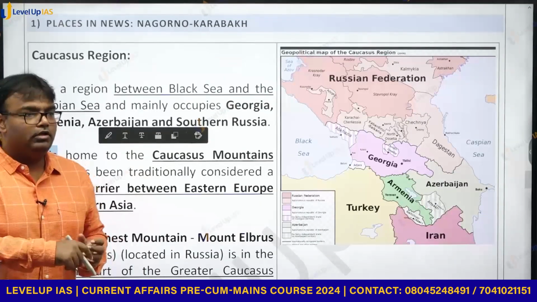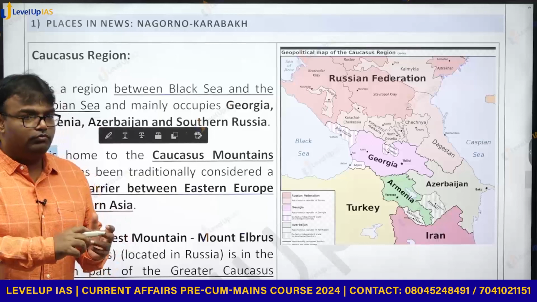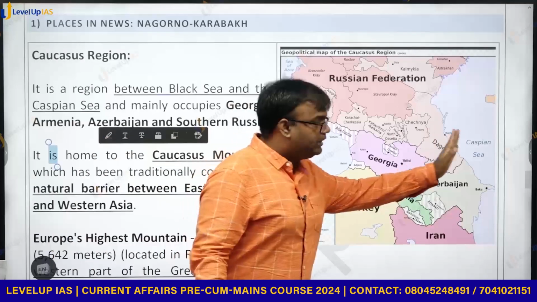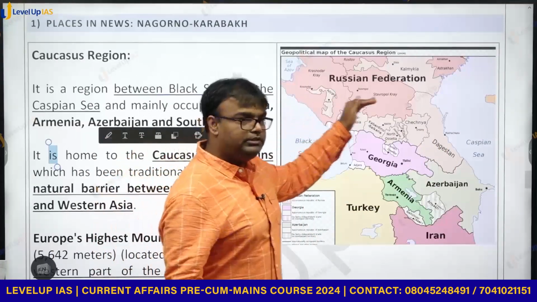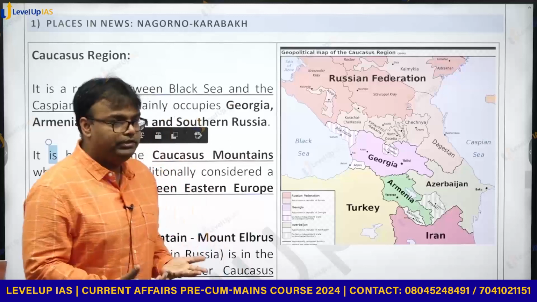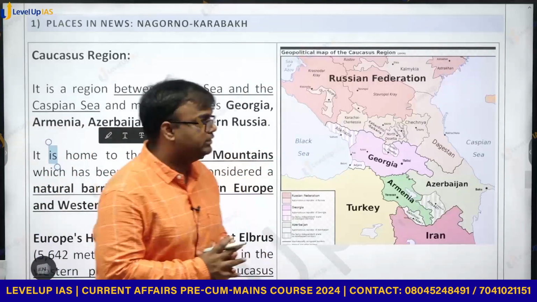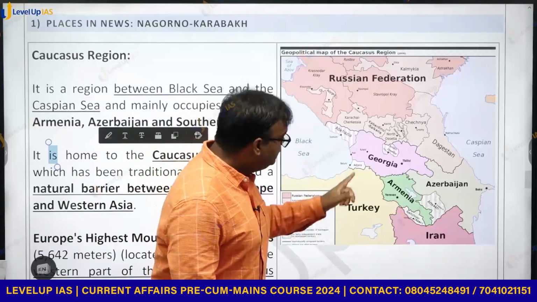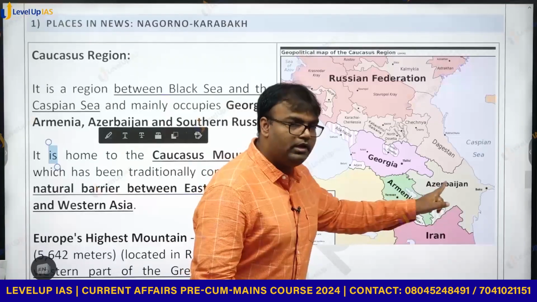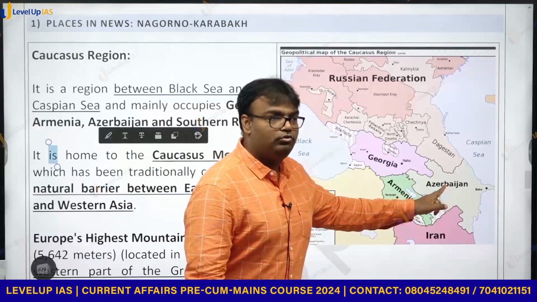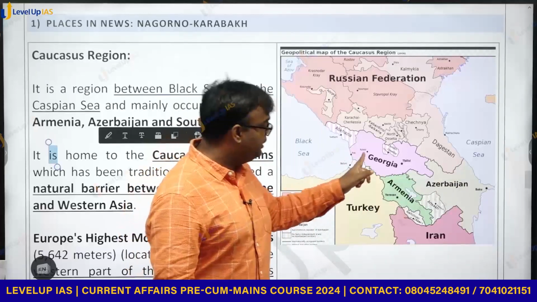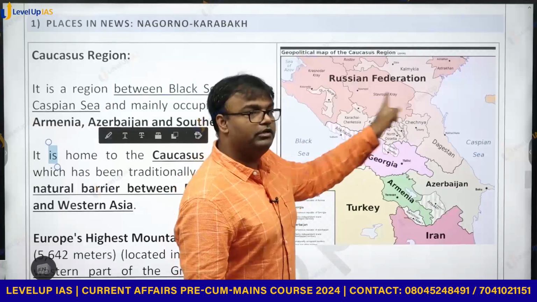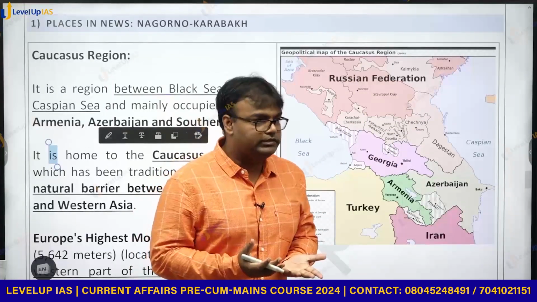When you hear the phrase "this person is of Caucasian origin", what is that Caucasus region? If you go to the Caspian Sea and Black Sea, the region between them has the Caucasian mountains, and this region is called the Caucasus region. Here you'll have 4 countries: the southern part of Russia, and then these 3 countries: Georgia, Armenia, Azerbaijan. This forms what is called the Caucasus region.